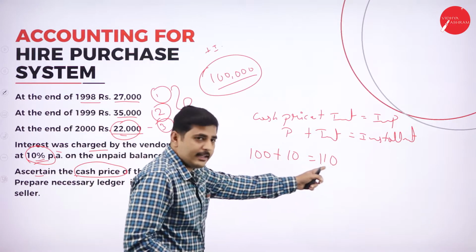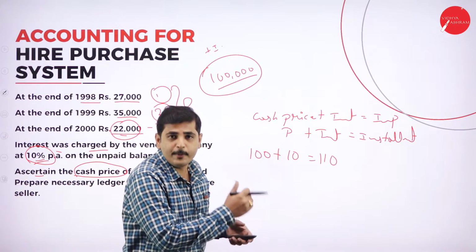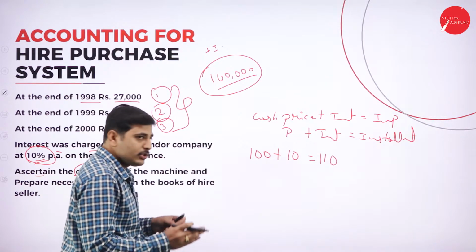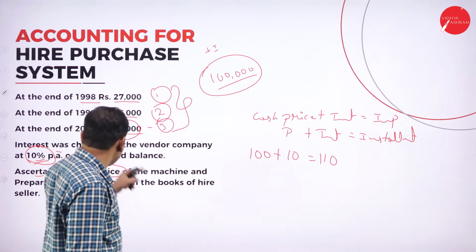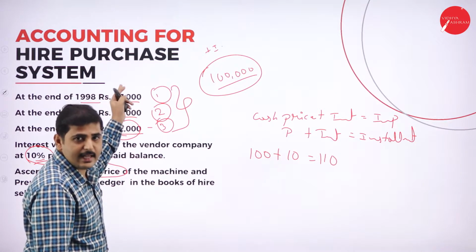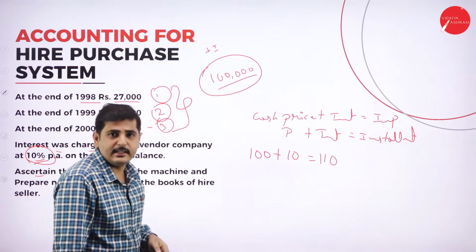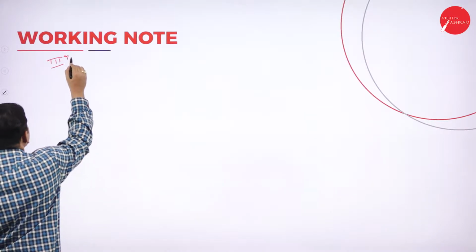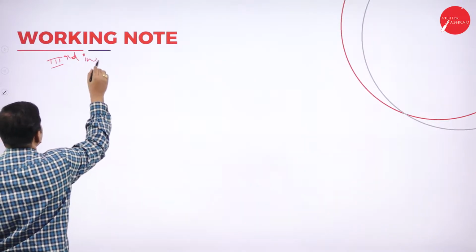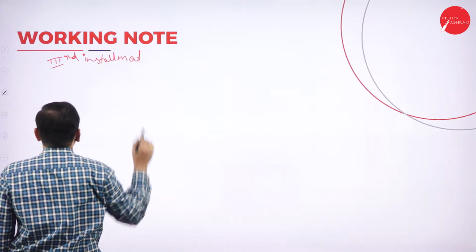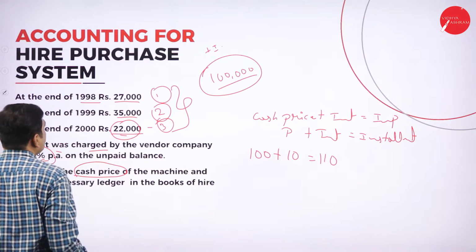So it is 110%. How do we bifurcate the interest from the installment? Let's calculate. Let's go in descending order. First we will take the third year installment, then the second year, then the first year, then add the down payment. Let's take the third year installment. Our third year installment is 22,000.